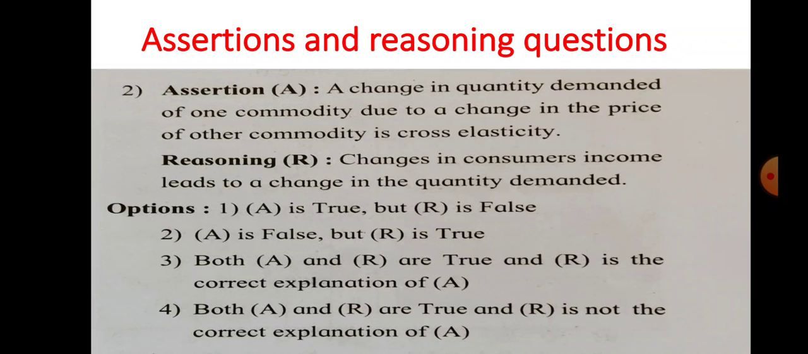In option number 1 they have given: A is true but R is false. Number 2: A is false but R is true. In number 3: both A and R are true and R is the correct explanation of A. And number 4: both A and R are true and R is not the correct explanation of A.